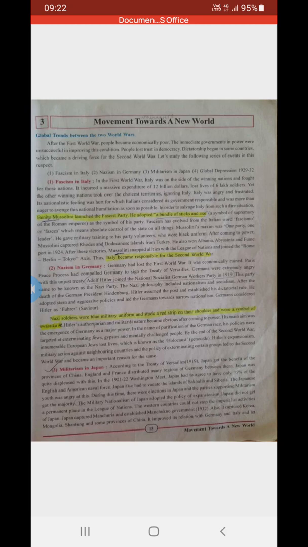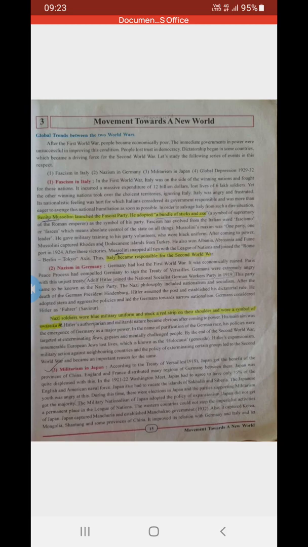The Japanese youth was angry with this. The Japanese youth was very angry at this time. Now, during this time, there were elections going on in Japan, and so what happened? Militarism got the majority. The people who supported militarism, military power, got the majority.